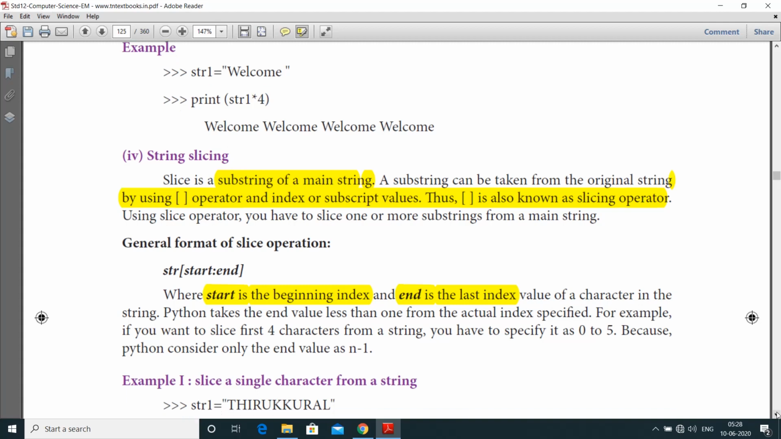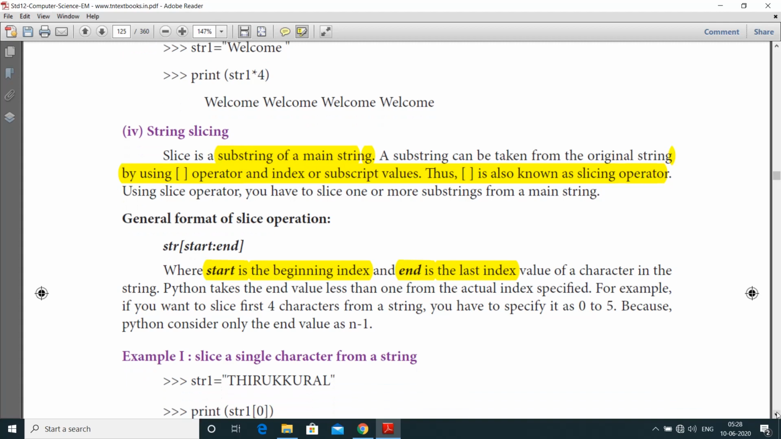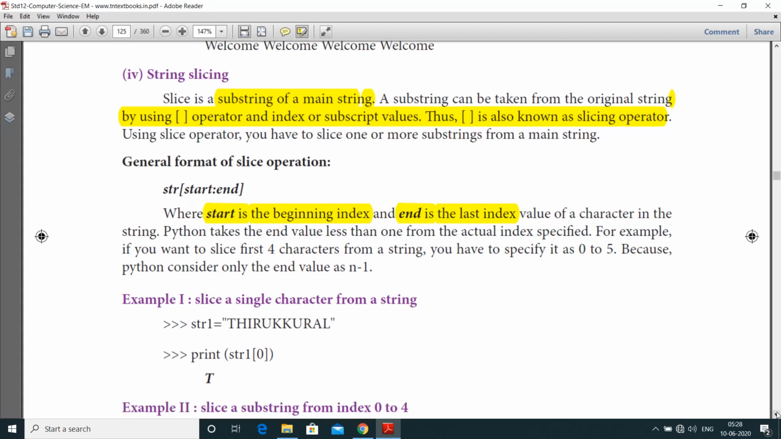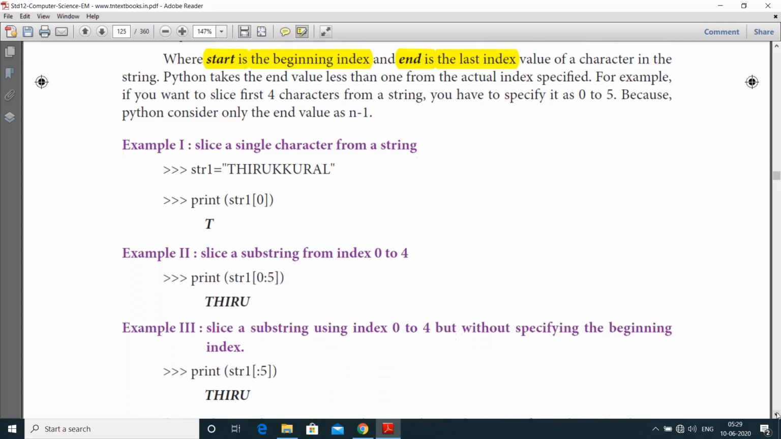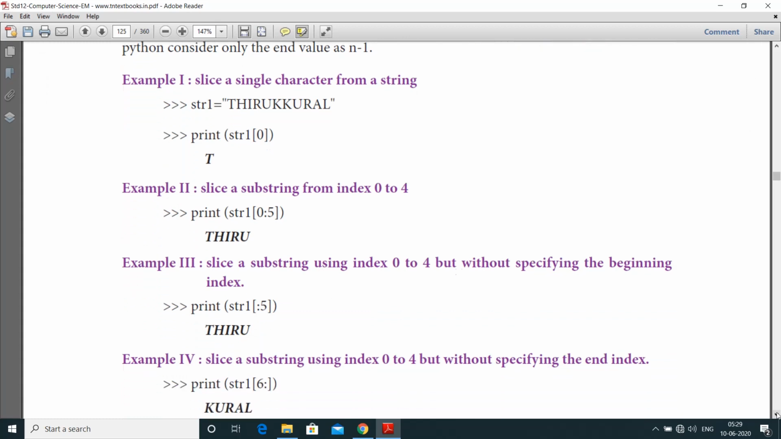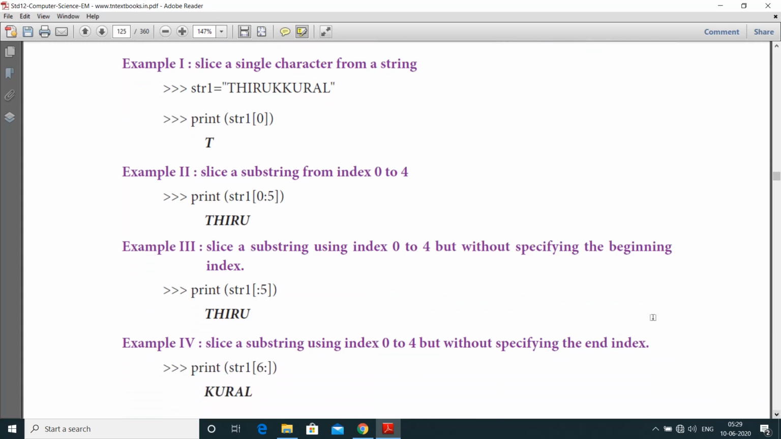Let us see the example. If you specify the first 4 characters, you have to specify the slice as 0 to 5, because Python will consider only the end value as n minus 1. Next one, let us see example 1. Slice a single character from a string. str1 is equal to Thirukural, print of str1 of 0. So here str1 of 0 is t, so it prints the output t.